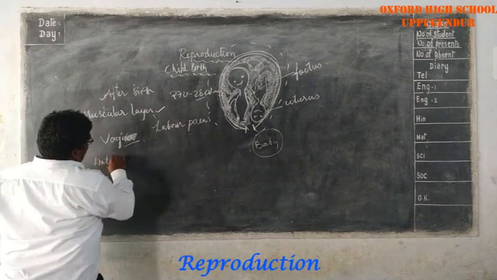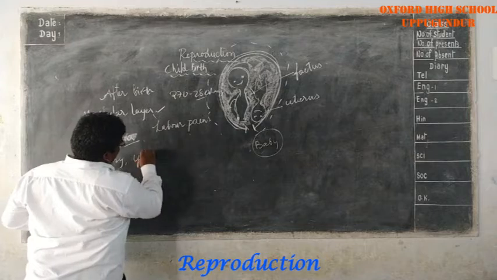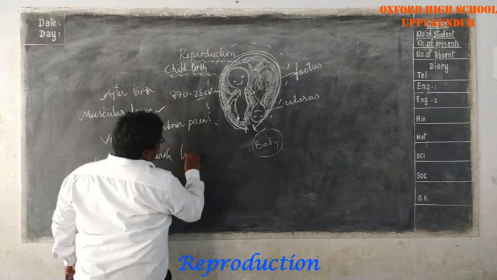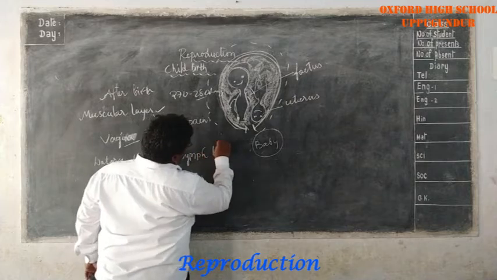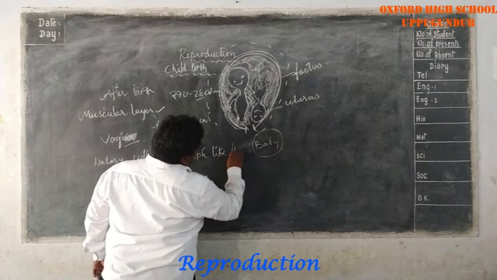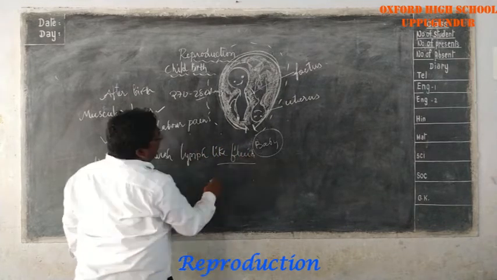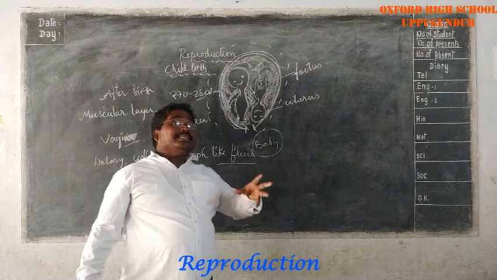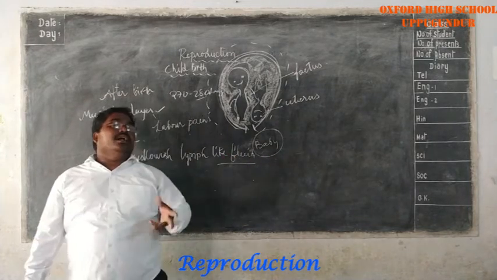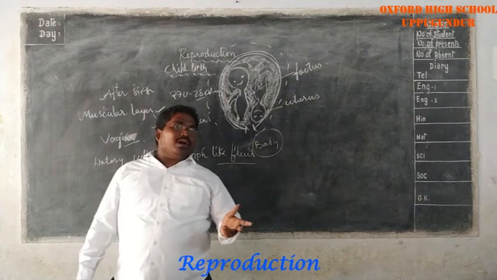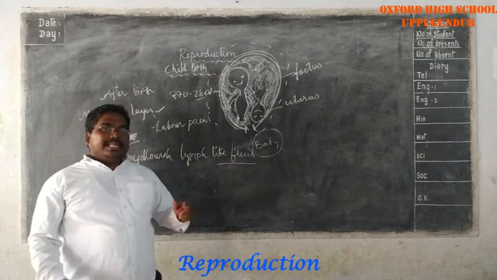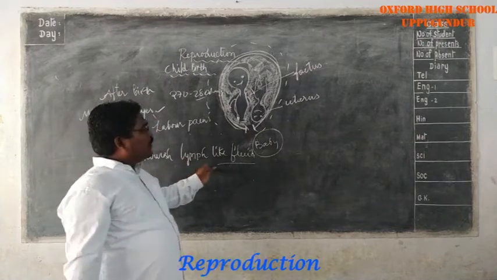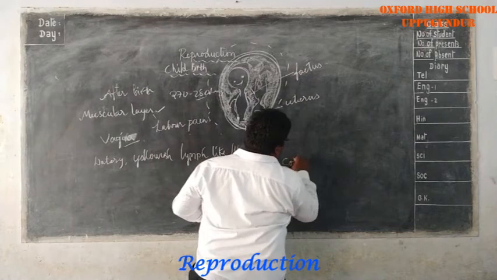Watery yellowish lymph-like fluid that accumulates in the mammary glands, which have been enlarged and transformed, is called colostrum. At the end of the pregnancy period, the watery yellowish lymph-like fluid is called colostrum. What is that? Colostrum.